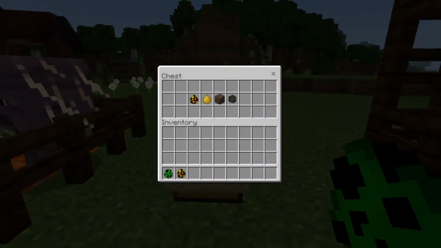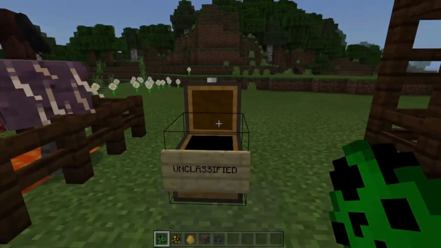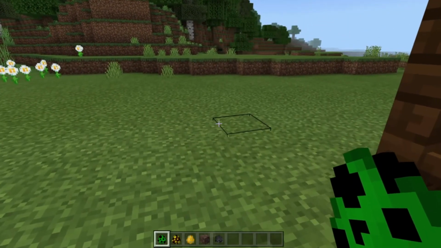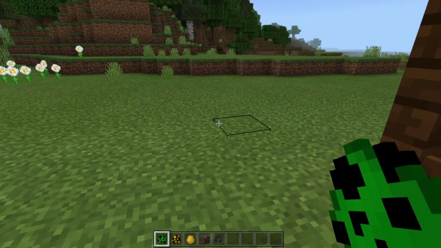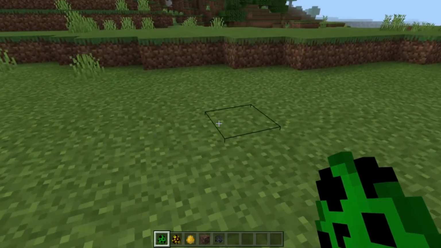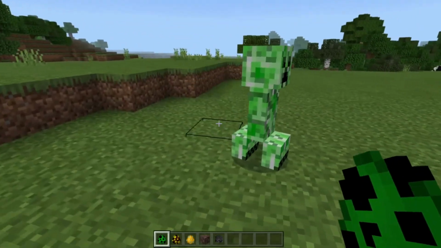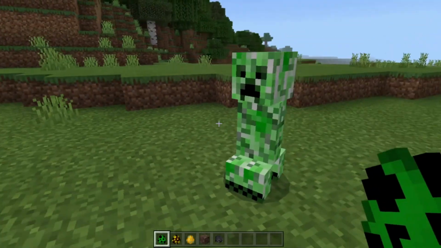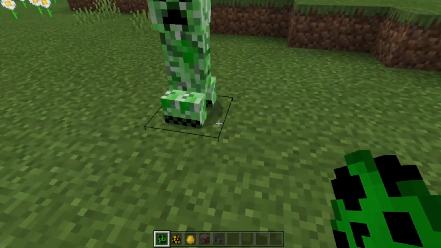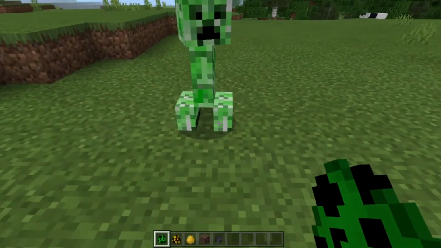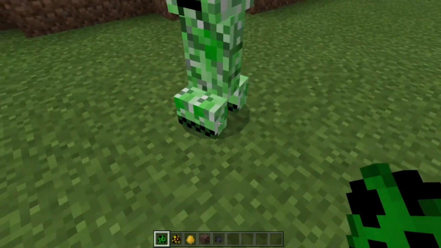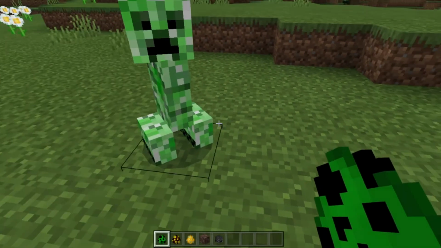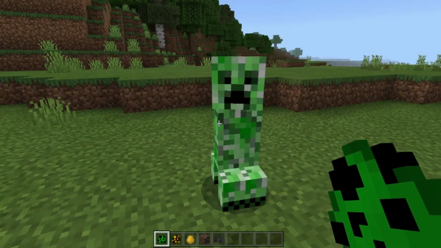So we have 4 creatures that do not belong to any of the groups. First, we have the creeper. Creepers don't have human shape, they don't have arms, they don't have wings. They have these little feet that could be part of the arachnid group, but I'm not sure. What do you think?